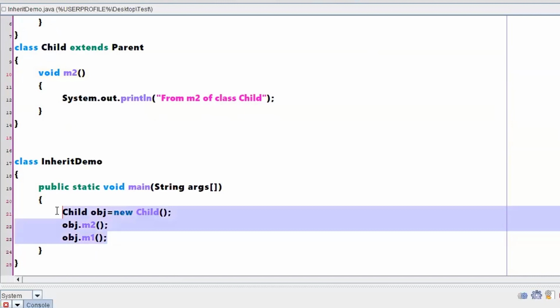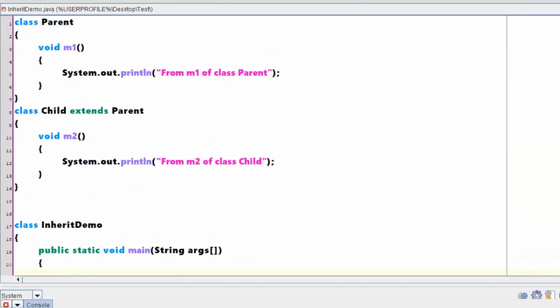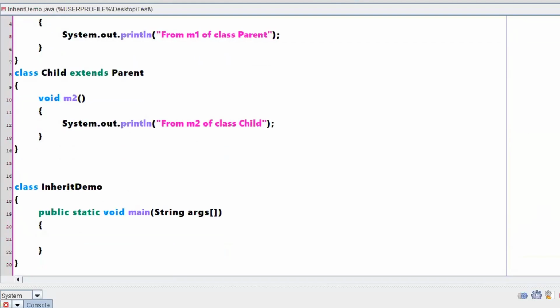So till this point it is clear, right? If you consider I don't have any objects created in the main method. Yes, sir, it's clear. Now, if I want to call this particular method M1, I need to create an object of this particular class, then I have to call M1, right? So let me write that statement.